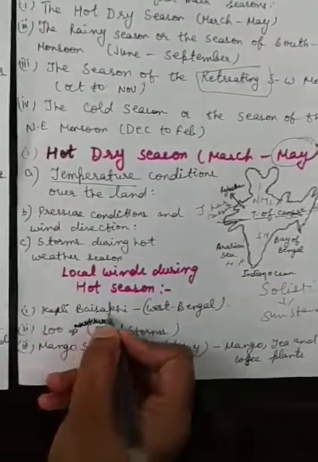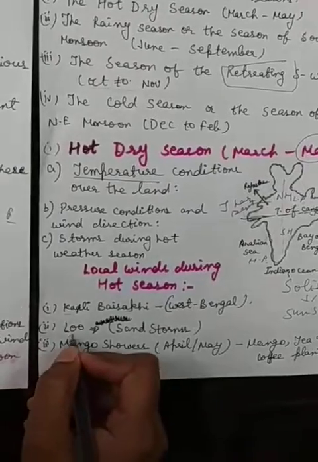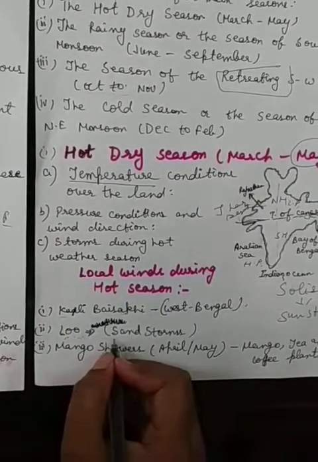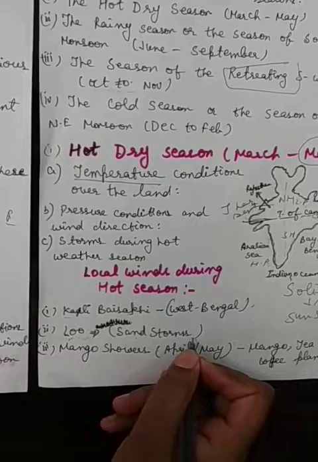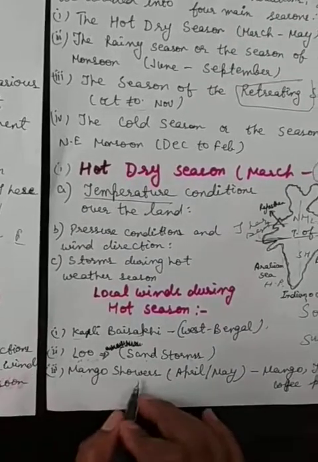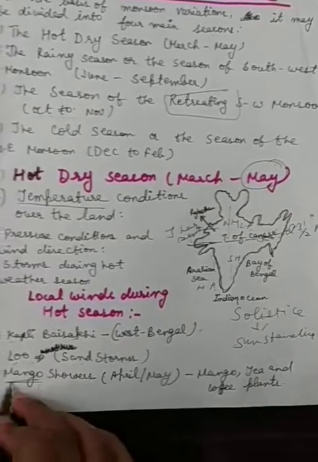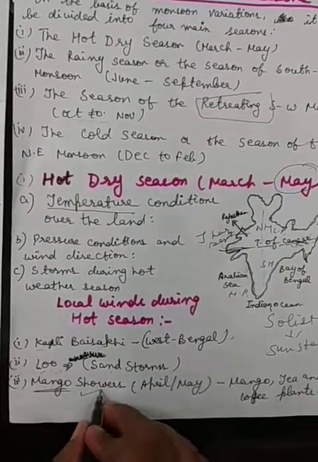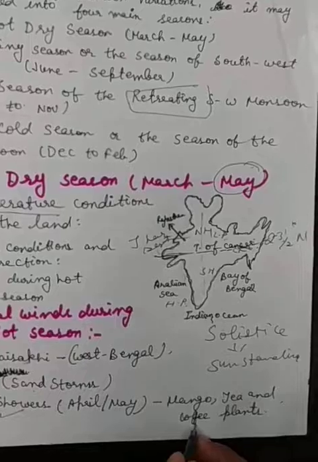Now, which local winds blow in the hot season? Number one is the Loo, which blows in northern India, and which we also call a sandstorm. Another wind is called mango showers. Mango showers are favorable for mango, and also for other crops, that is tea and coffee.